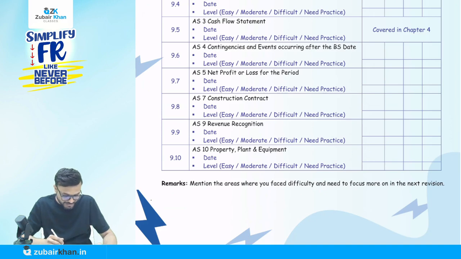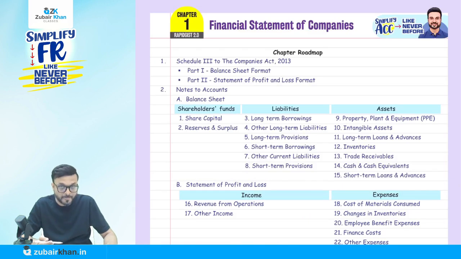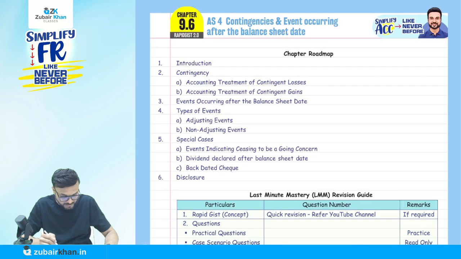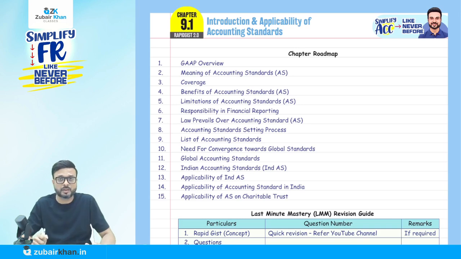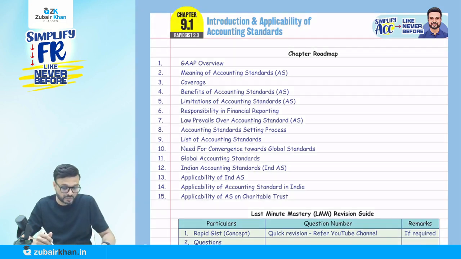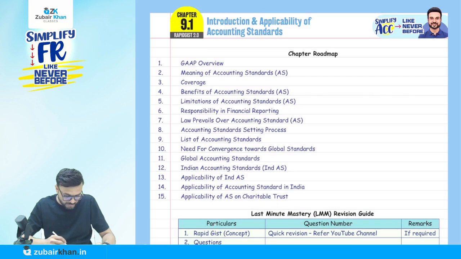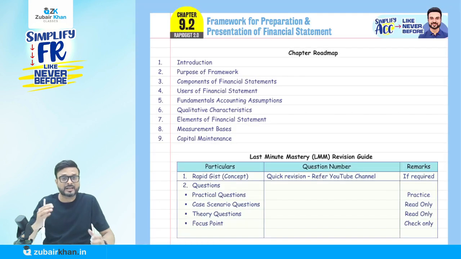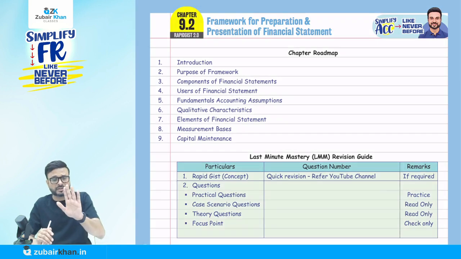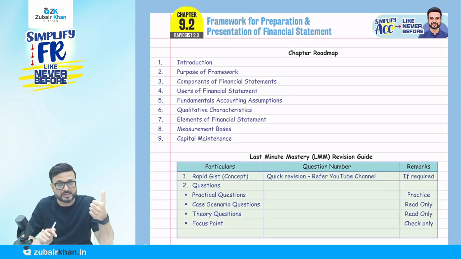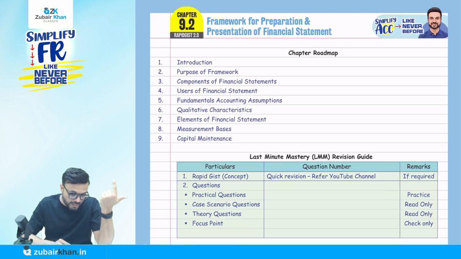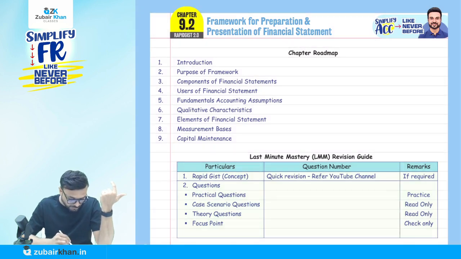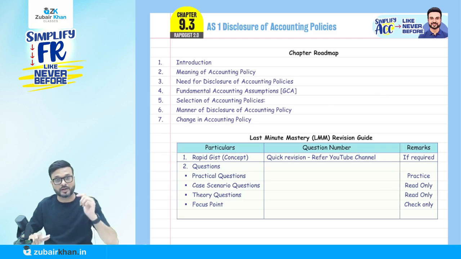Now what is important here is that this is a concept book, as I'm going to start today from accounting standards. So let me go to the accounting standard. This is accounting standard number 1. I'm going to start from accounting standard 1, but don't worry about the introduction and applicability of accounting standards chapter and the framework chapter. I will cover the framework chapter later on. Today I will cover this introduction and applicability of accounting standards and this framework chapter as well. But I'm starting with accounting standard 1, that is disclosure of accounting policy.